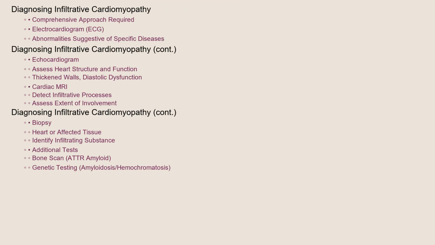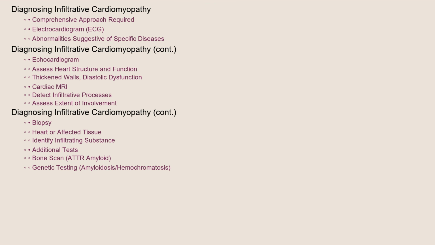Diagnosing infiltrative cardiomyopathy requires a comprehensive approach. An electrocardiogram (ECG) may reveal abnormalities, such as low-voltage QRS complexes or conduction abnormalities in sarcoidosis. An echocardiogram can assess heart structure and function, often showing thickened heart walls and diastolic dysfunction. Cardiac magnetic resonance imaging (MRI) is particularly useful for detecting infiltrative processes and assessing the extent of involvement.